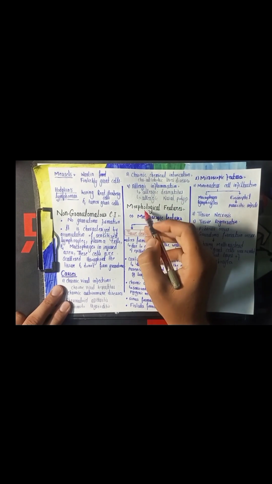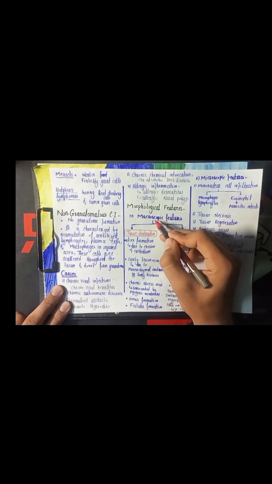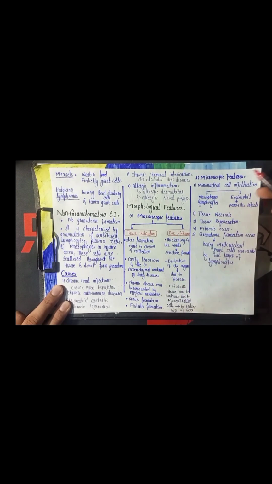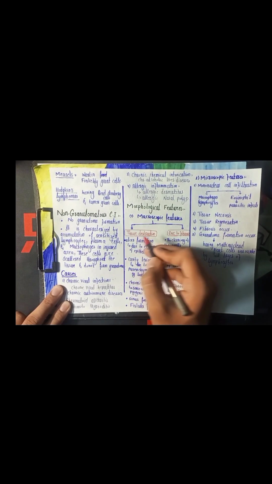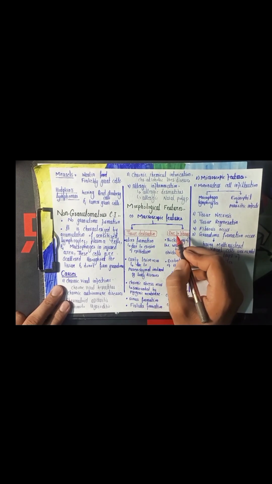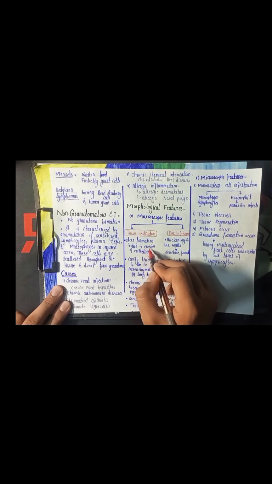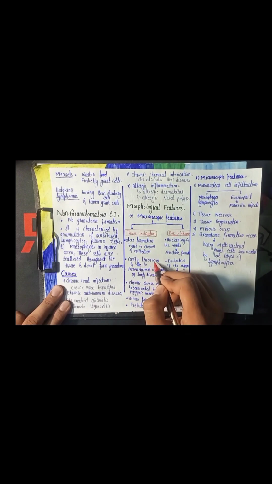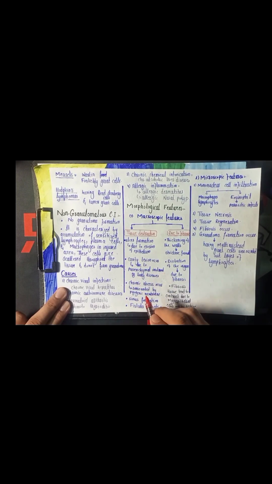Now finally we talk about the morphological features of chronic inflammation. They include the macroscopic features, which are the gross features, and the microscopic features. The macroscopic features may be due to tissue destruction or due to fibrosis. Tissue destruction includes ulcer formation that occurs due to epithelial cell erosion, or cavity lesions that occur due to parenchymal tissue involvement in lung diseases. There may be chronic abscess formation, which is surrounded by an outer pyogenic membrane.